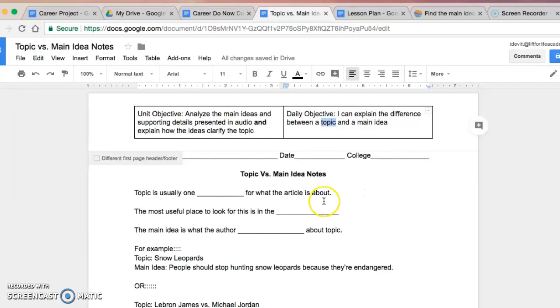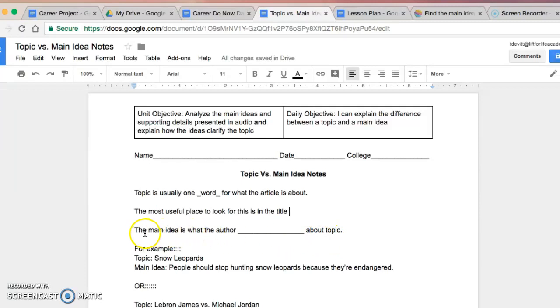So first of all, topic is usually one word for what the article is about. It's not the whole main idea. It's just a single word usually. The most useful place to look for this is in the title, actually. Usually if you're looking for what the topic is, look at the title and it'll show you there.